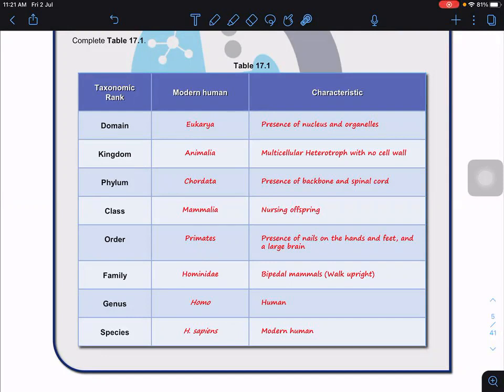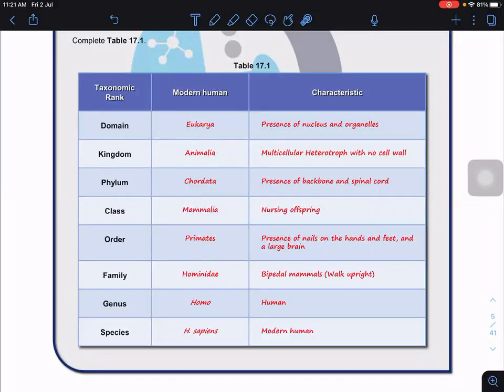So we are animals, right? Why are we animals? Because we are multicellular heterotrophs with no cell wall. Fungi have a cell wall. If you look at Protoctista, the majority of them are unicellular. And if you look at Plantae, plants have a cell wall. So the definition here is multicellular heterotrophs with no cell wall. So that's why I put Animalia.